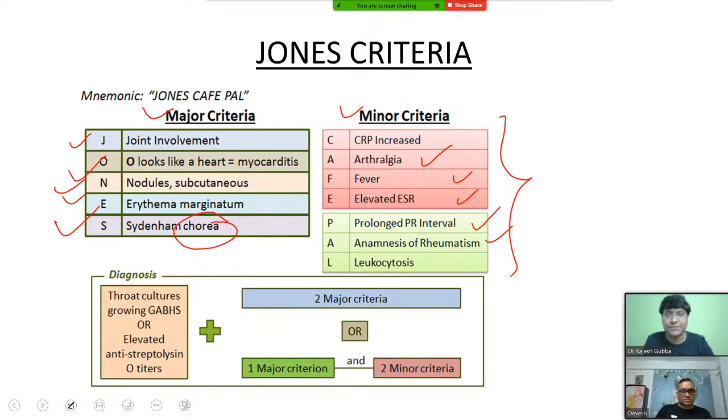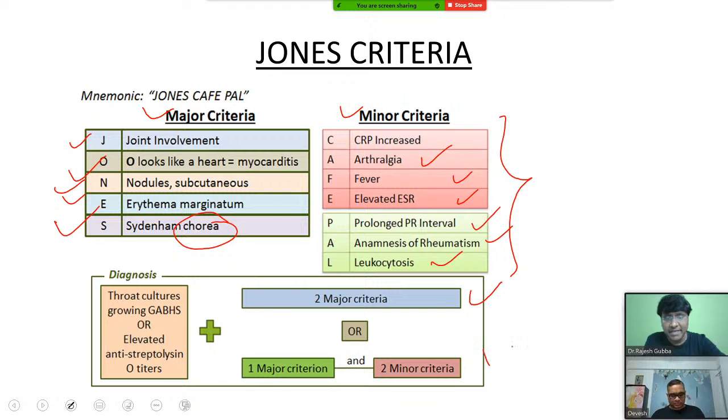And A stands for anamnesis of rheumatism. What does that mean? That is past history of rheumatic fever. L stands for leukocytosis because it's an inflammatory disorder. So that is your major and minor criteria according to your Jones. Now, if you take the diagnostic criteria, what is required for diagnosis? All these manifestations are not required. If two major criteria are there, okay, we can diagnose rheumatic fever.